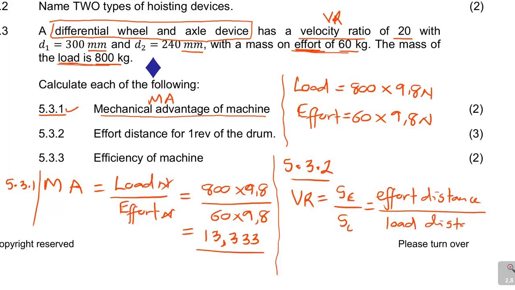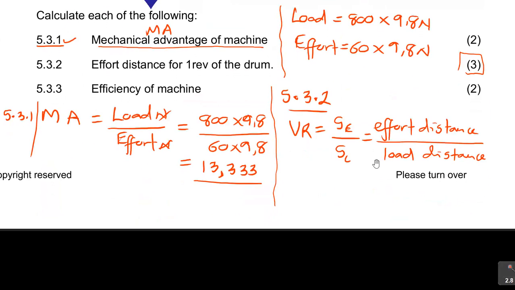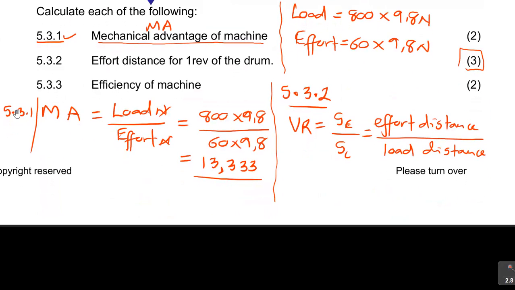Are you seeing that? Now in this case, how many marks is this? This is 3 marks. They made it 3 marks because there are quite a few calculations that you need to do. You need to go back. You will see.